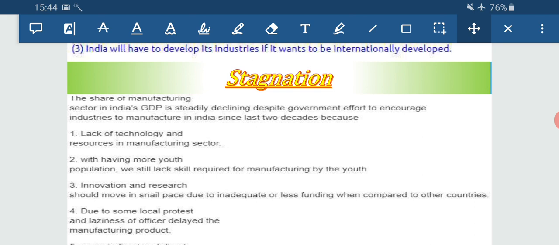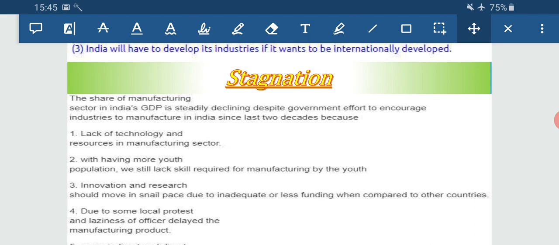Third, innovation and research. There was no such means to get innovative ideas and do research work. Why? Because we were short of funds. We were lacking funds with which we could do the research work, and then go for those innovative ideas.